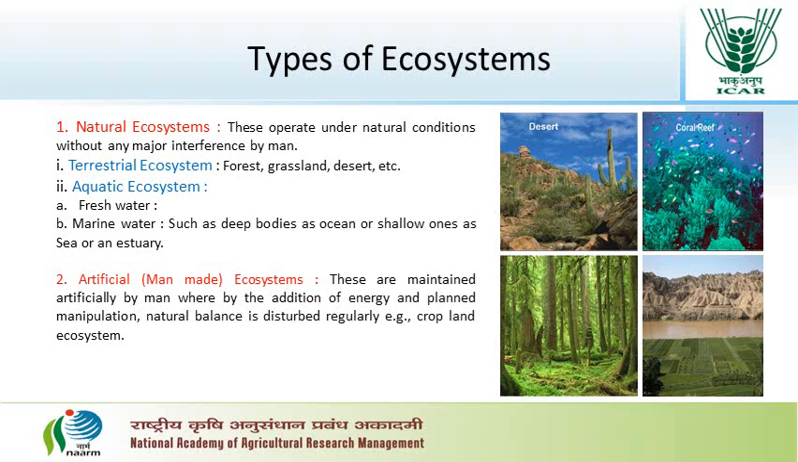Terrestrial ecosystems are land-based ecosystems like forests, grasslands, deserts, etc. However, aquatic ecosystems are water-based ecosystems, for example, river, pond, lakes, oceans, etc. The artificial ecosystems are maintained artificially by man where, through the addition of energy and plant manipulation, the natural balance is disturbed regularly. Examples of artificial ecosystems are cropland ecosystems.